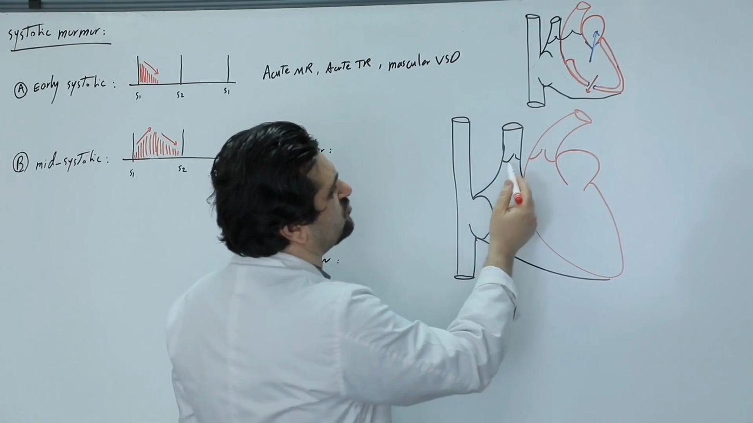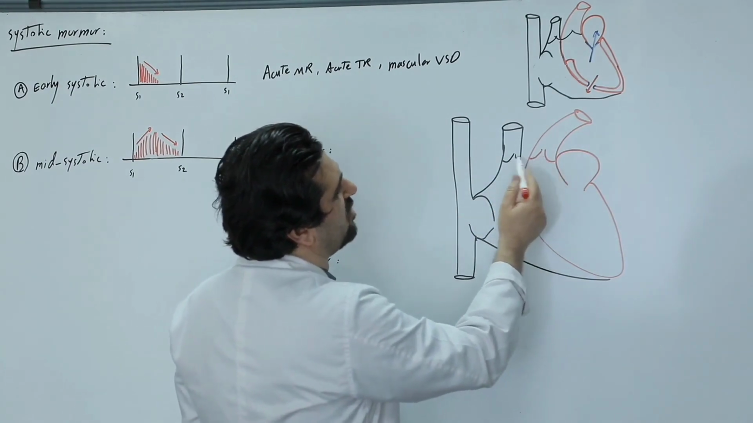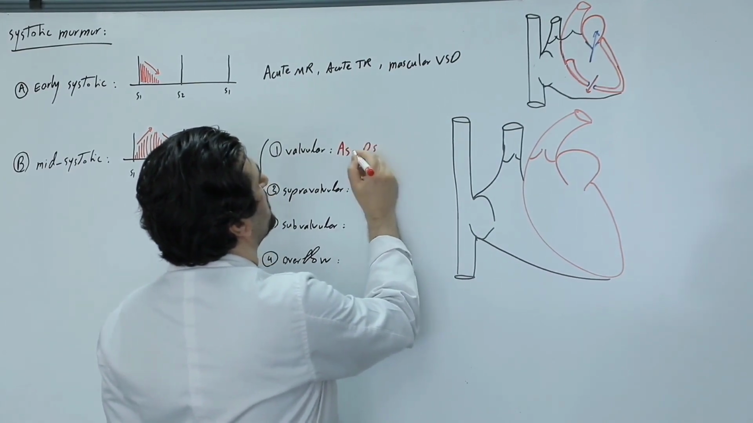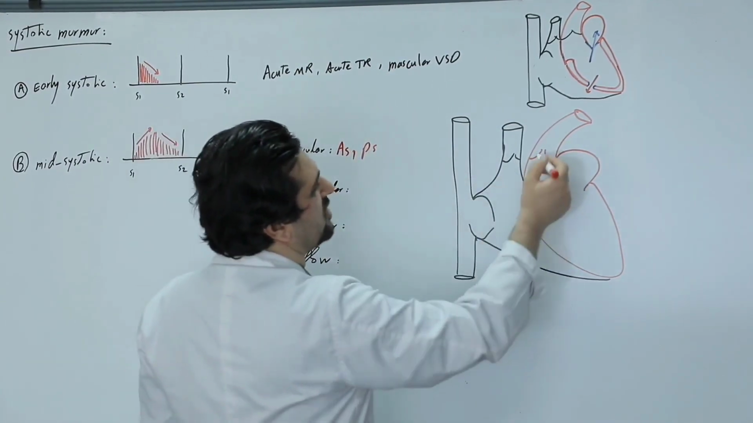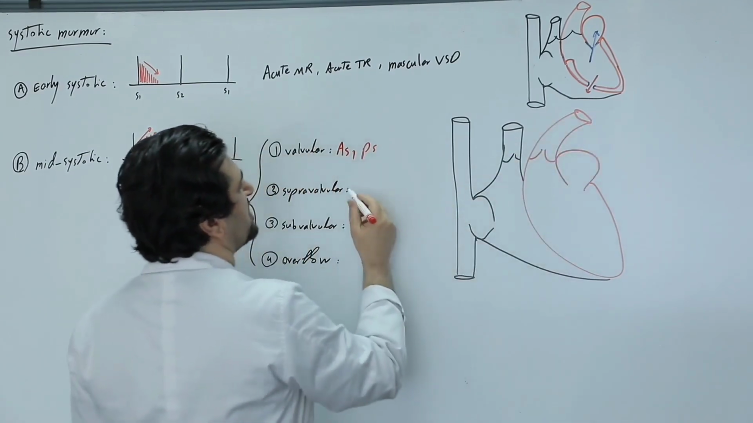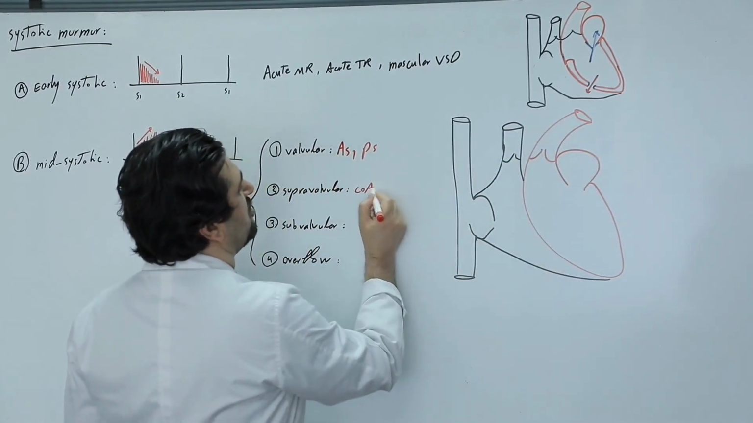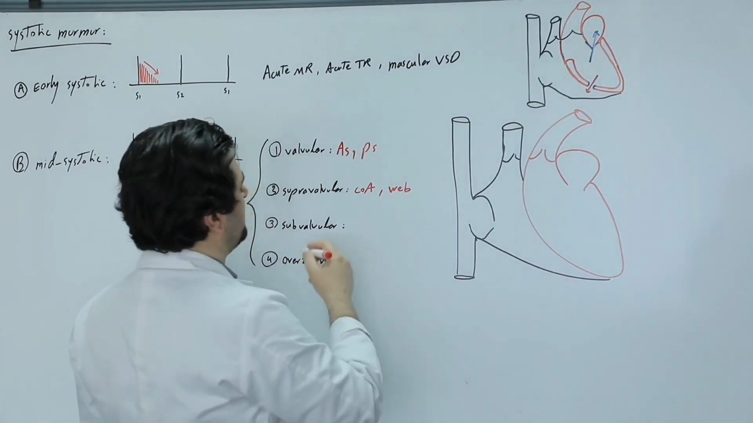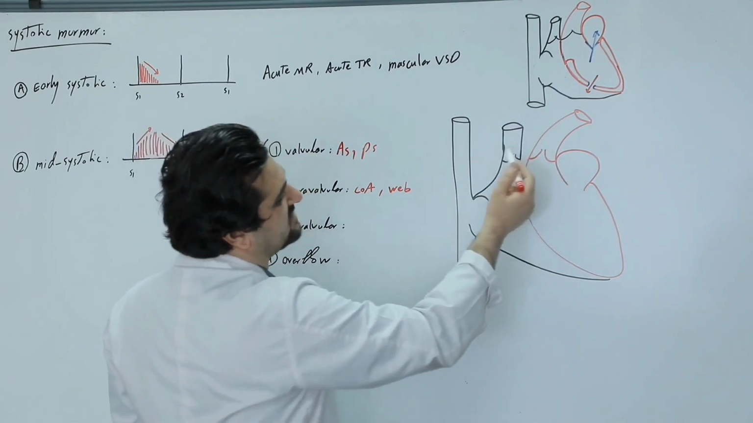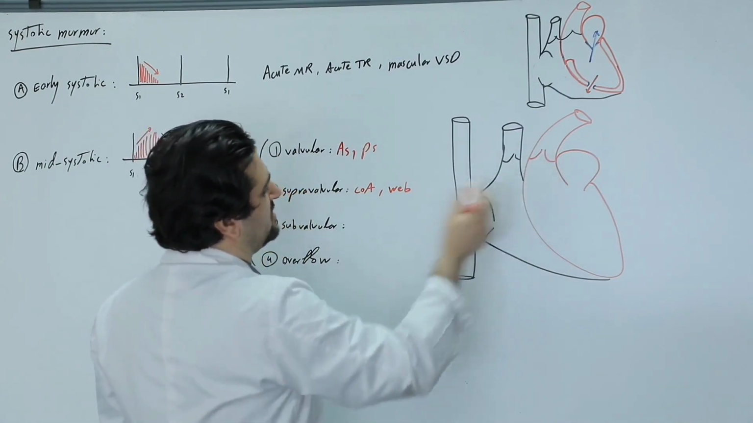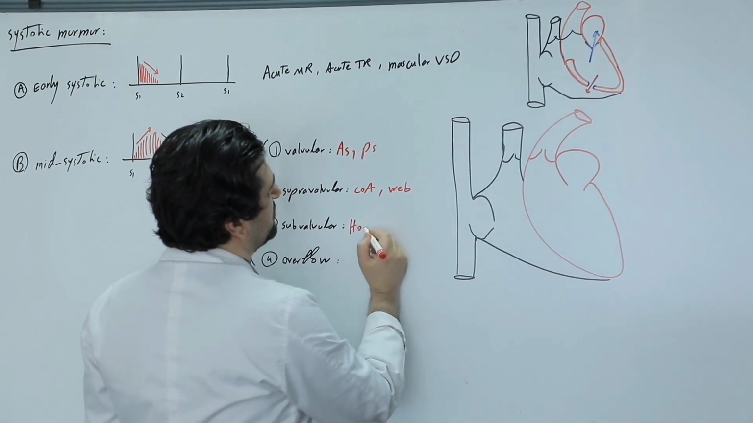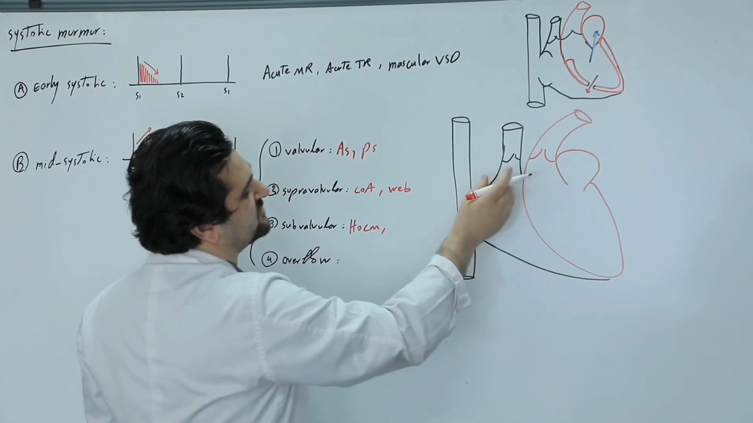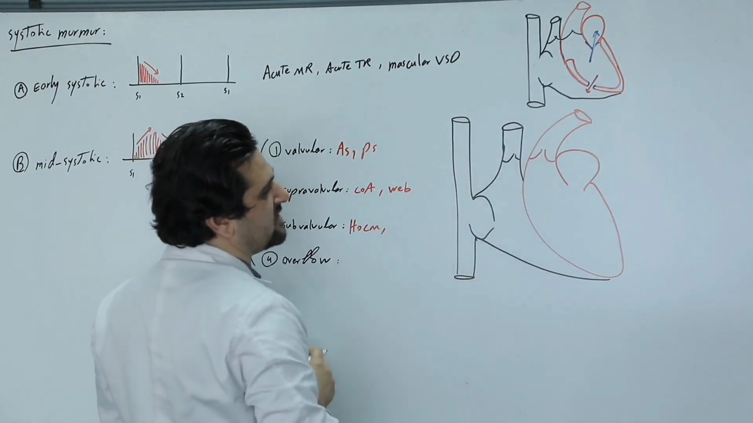Valvular murmurs are those that occur at the level of the aortic and pulmonary valves. That is, aortic stenosis and pulmonary stenosis. Supravalvular murmurs are those that occur above the level of the valve, such as coarctation of the aorta and supravalvular web. Subvalvular murmurs are those that occur below the level of the aortic or pulmonary valve, such as in patients with hypertrophic obstructive cardiomyopathy, or those who have infundibular hypertrophy below the pulmonary valve.